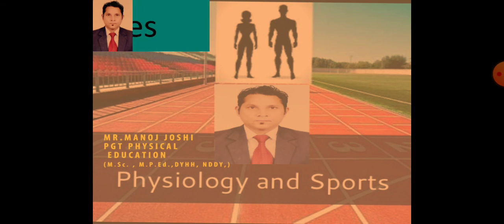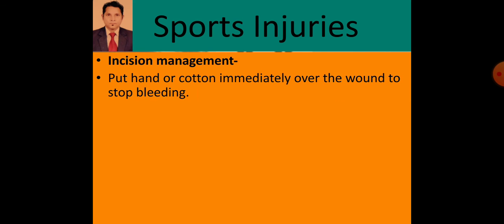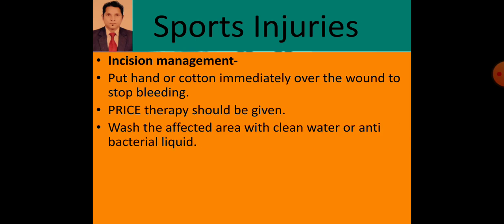Management of the incision: how can an incision be managed? Put a hand or cotton immediately over the wound to stop bleeding. Definitely we have to stop the bleeding. PRICE therapy should be given: P for protection, R for rest, I for ice, C for compression, E for elevation.